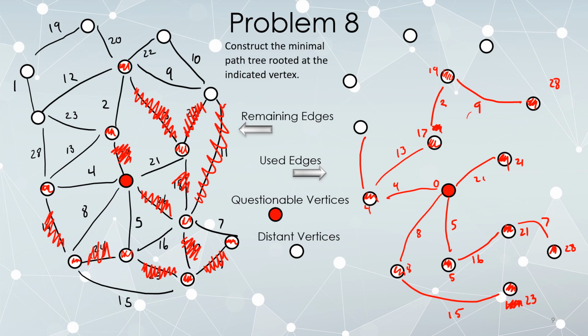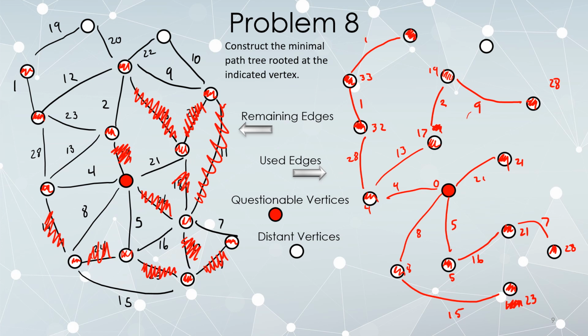Let's try this. 28. First time reaching this vertex. So it's definitely going to be used for the moment. And I give it a score of 32. Let's use this edge. It's a 1. It's the first time I reach this, so I'm definitely going to use it for the time being, giving it a score of 33. And I'm just trying to connect everything up.